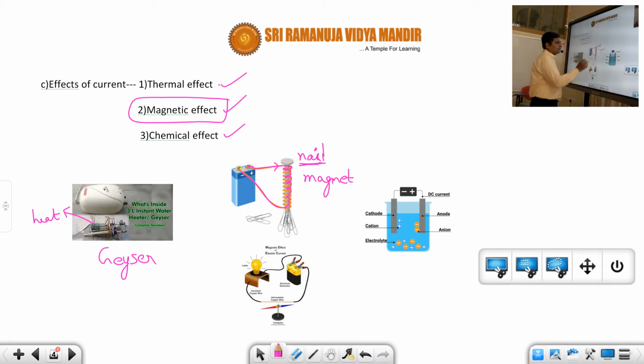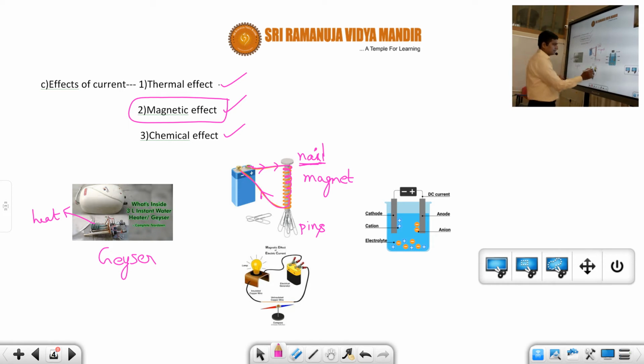So as long as the current flows, it will attract these pins. Once you disconnect this, these pins will no longer be attracted towards this magnet. That is called magnetic effect.